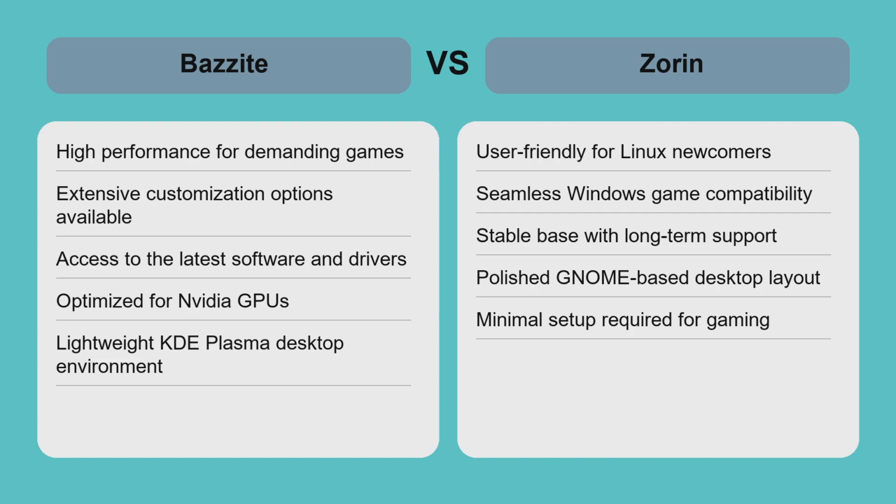Zorin, on the other hand, excels for those who want gaming to work out of the box, especially Windows gamers seeking easy compatibility via Wine. It's more stable and user-friendly, but may lag slightly behind in the latest software and driver support. If you want a distro that feels like Windows and requires minimal setup, Zorin is the better choice. For gamers who want to fine-tune their system and push hardware limits, Bazzite offers superior control and performance.